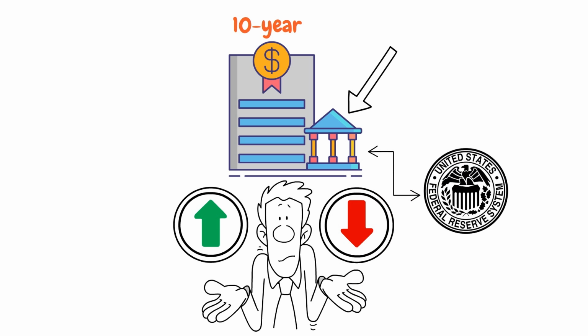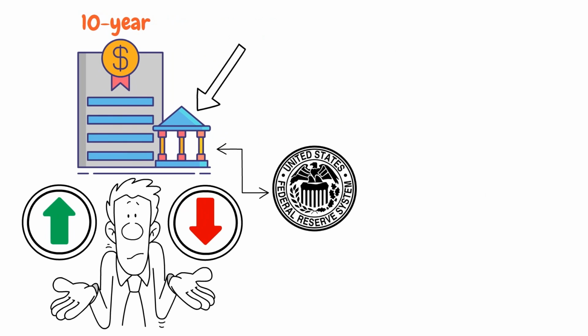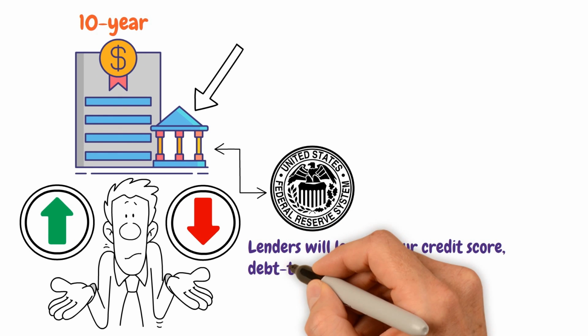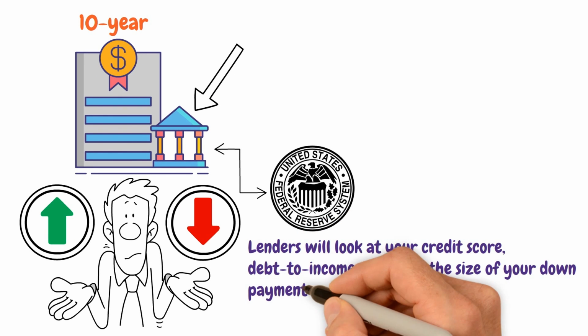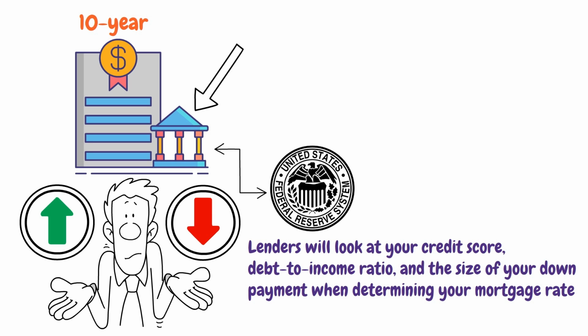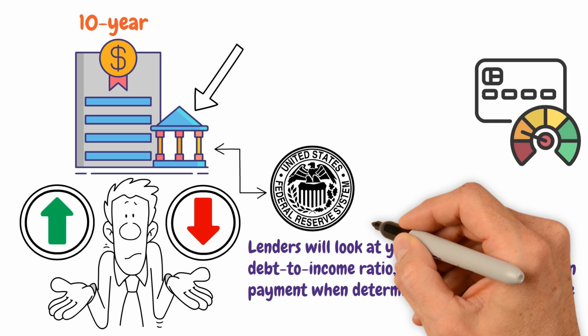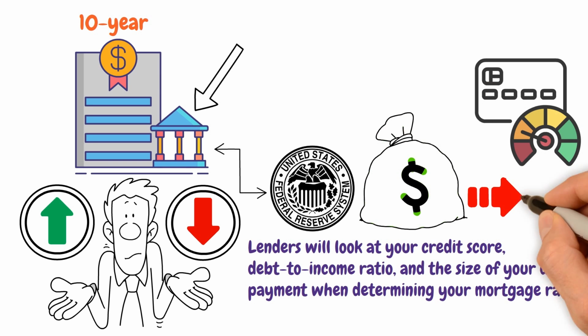Your personal finances also impact your mortgage rate. Lenders will look at your credit score, debt-to-income ratio, and the size of your down payment when determining your mortgage rate. If you have a high credit score, low debt-to-income ratio, and a large down payment, you may be able to secure a lower mortgage rate.